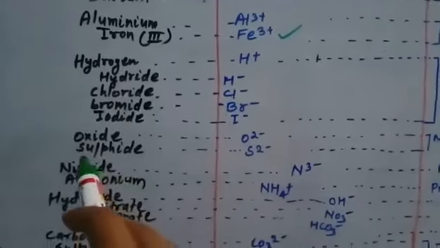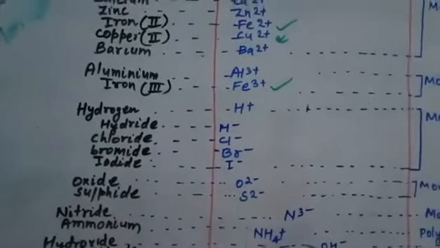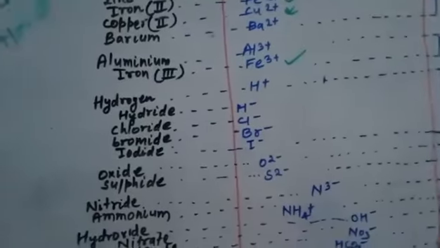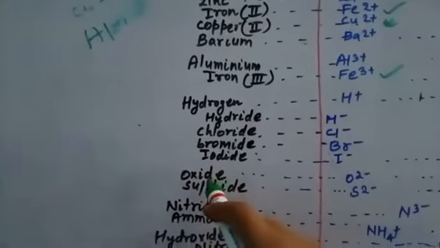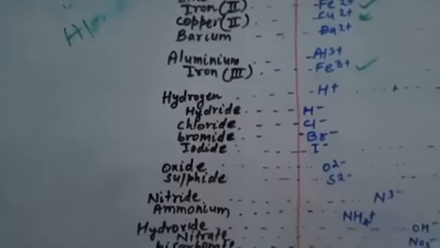Now you have oxide. When oxygen acquires charge on it, or when the oxygen atom is charged, then it is named as oxide ion.